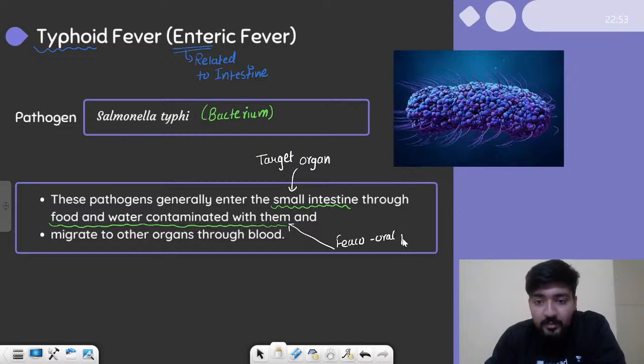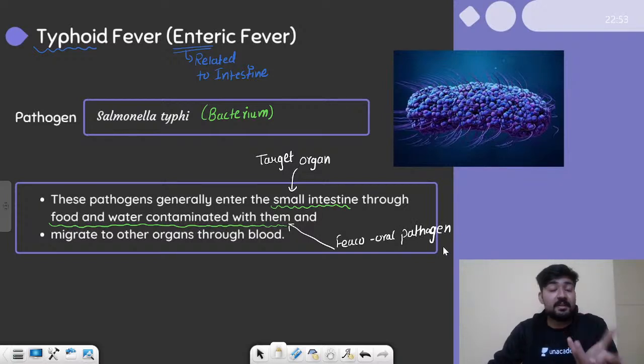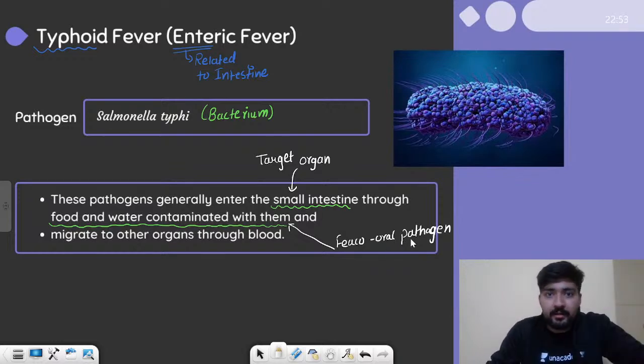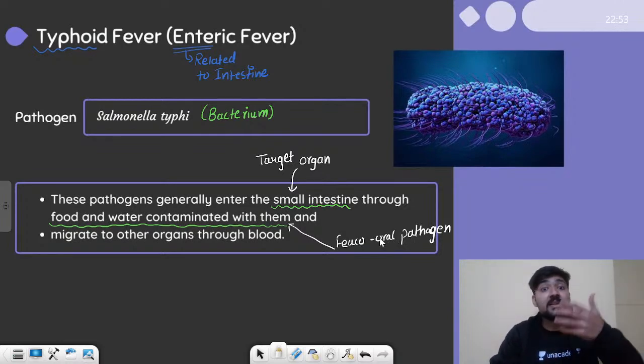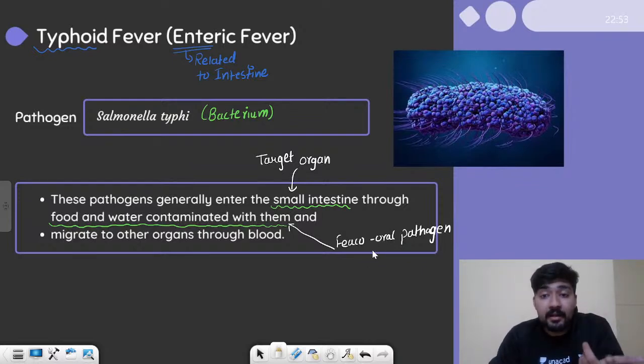Feco-oral pathway, because if you have the pathogen in your body, your feces will also contain the pathogen, and that feces can contaminate other food items and water, and they can cause the same infection in some other person. So your feces are causing infection to some other person who is orally intaking it. So it is the feco-oral pathway.